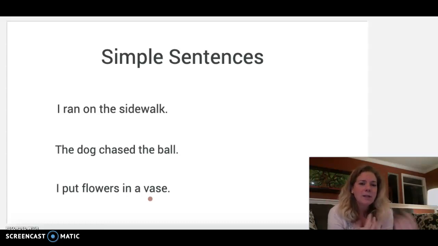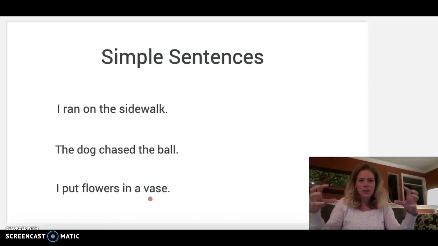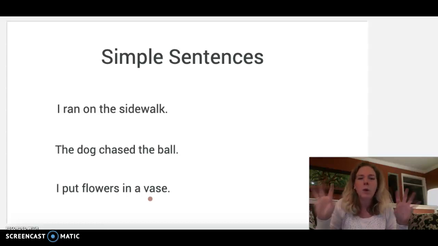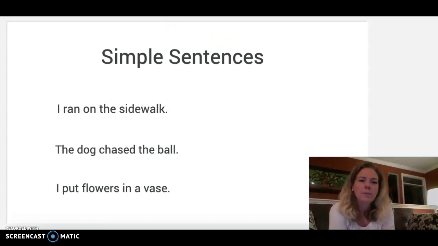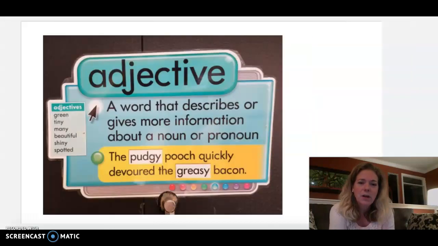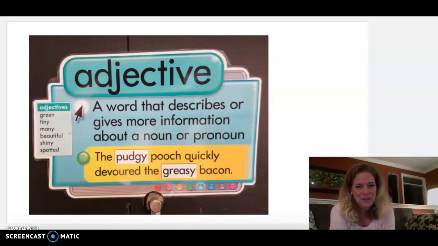That's where our next part of speech comes in, and this is where we can start taking our sentences and making them more interesting. So we're going to stretch them out and really give them some life with some wow words, some words that are going to make us go wow, okay? Those parts of speech are called adjectives. I'm sure you probably know all about adjectives. These are the words that describe or give information about a noun or a pronoun.